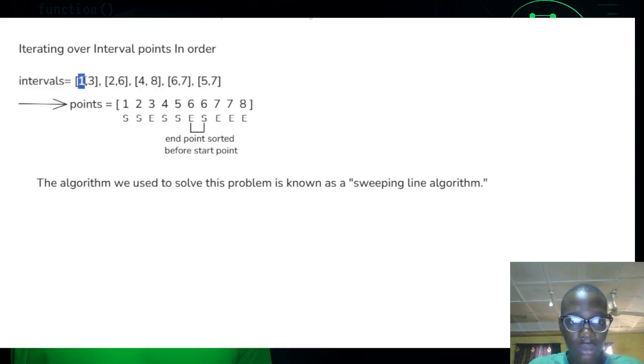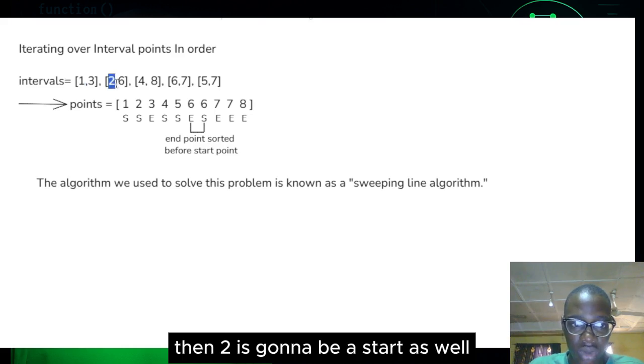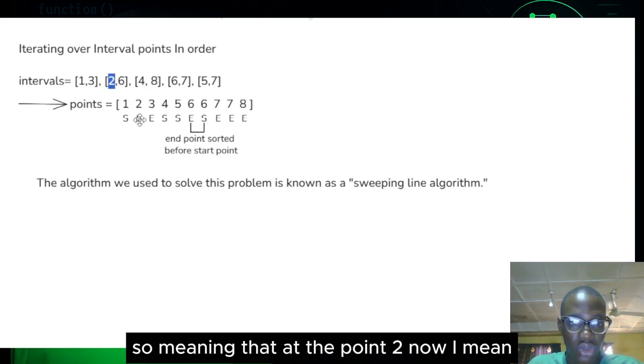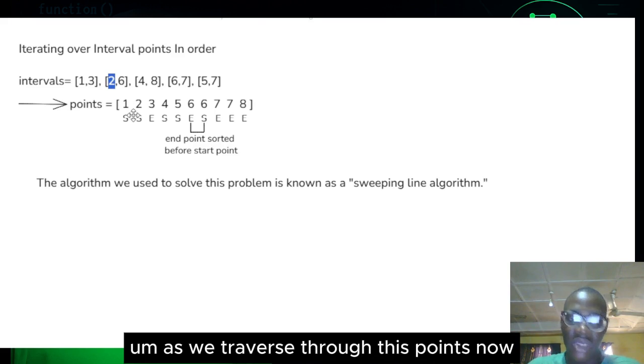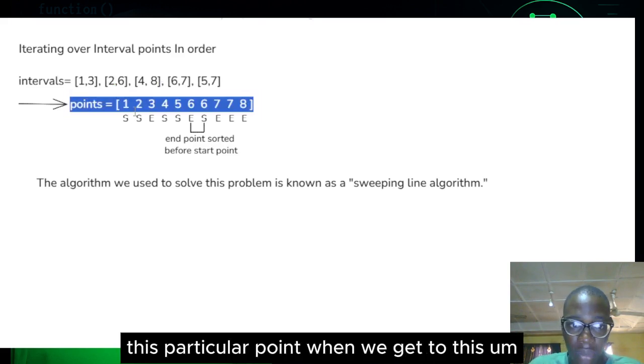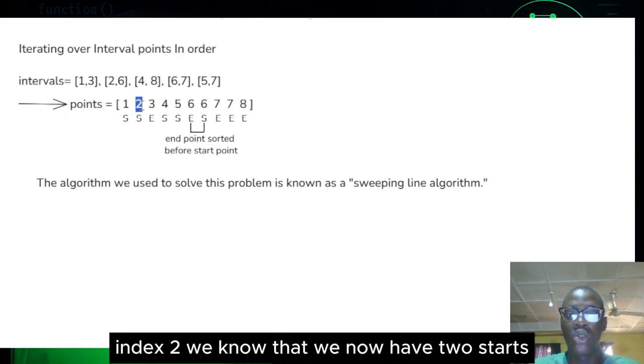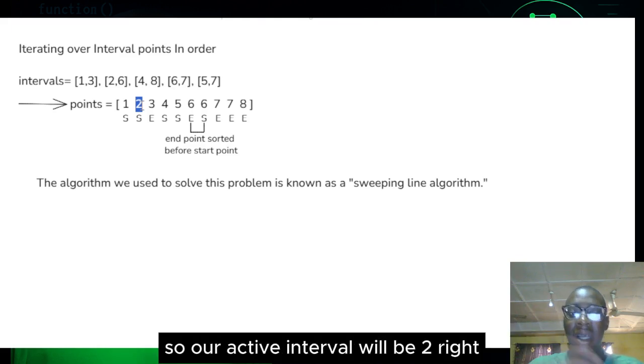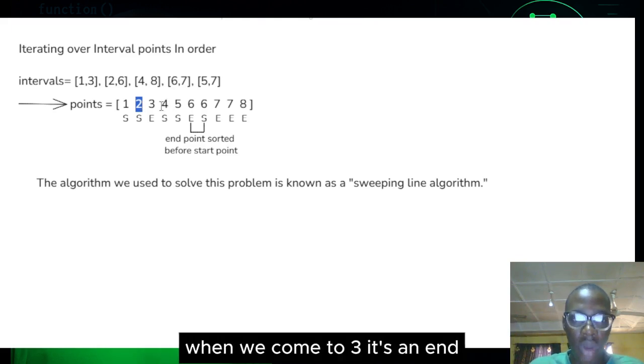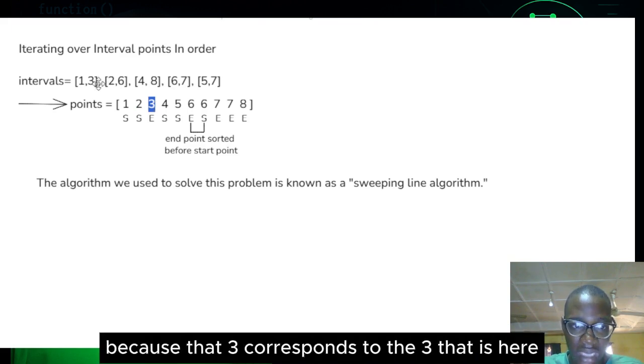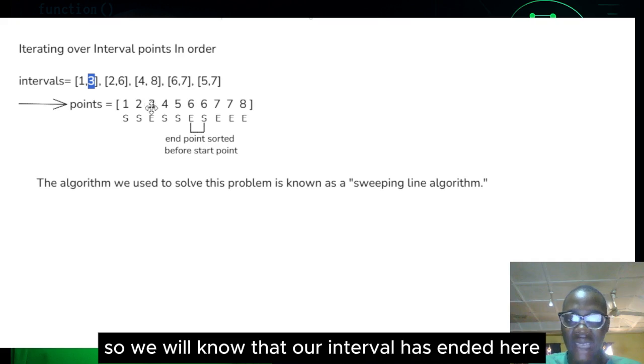Then 2 is going to be a start as well. So when we get to this index 2, we know that we now have 2 starts, so our active intervals will be 2. When we come to 3, it's an end, because that 3 corresponds to the 3 that is here. So we will know that an interval has ended here.